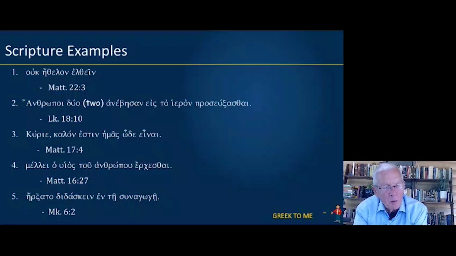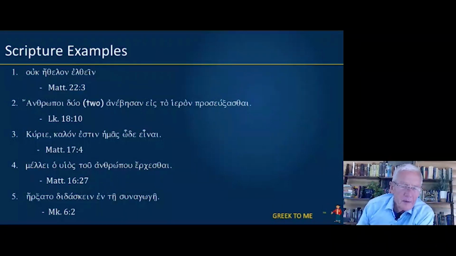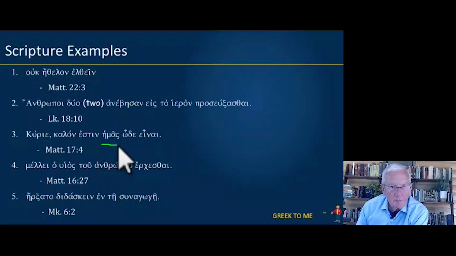In Luke's parable that we have in Luke 18, two men anebesan went up to the temple, proseuxasthai, to pray. Proseuxasthai, first aorist deponent infinitive. From the Transfiguration narrative, Matthew 17:4, Kyrie, Lord, it is good for us to be here. Notice here, hemas is the subject of the infinitive einai, for us to be here.